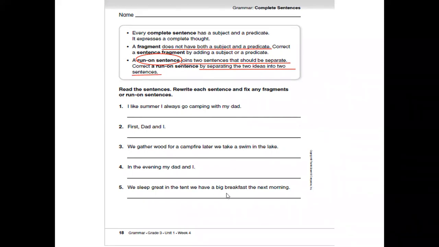Read the sentences, rewrite them, and fix any fragments or run-on sentences. I like summer. I always go camping with my dad. Here we have two sentences. I like summer and I always go camping with my dad. So we should separate them by adding a period. Here, I like summer. Then start another sentence. I always go camping with my dad. Let's do it. I like summer, period. I always go camping with my dad, period. So we should separate them into two sentences.